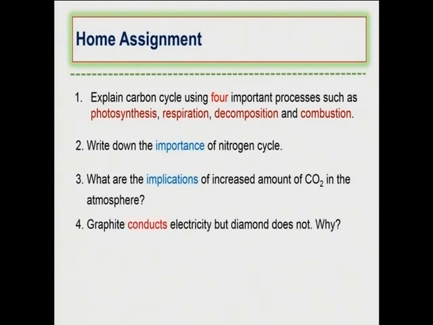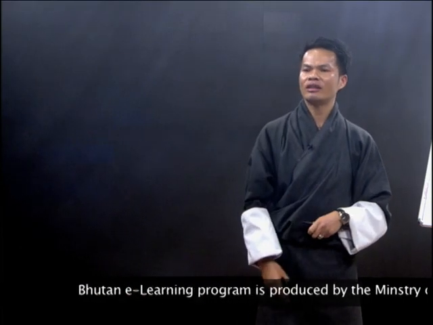Lastly, graphite conducts electricity, but diamond does not. It is only graphite among the nonmetals that conducts electricity, whereas other nonmetals will not conduct electricity. Why is that? Graphite conducts electricity, but diamond does not. Why?